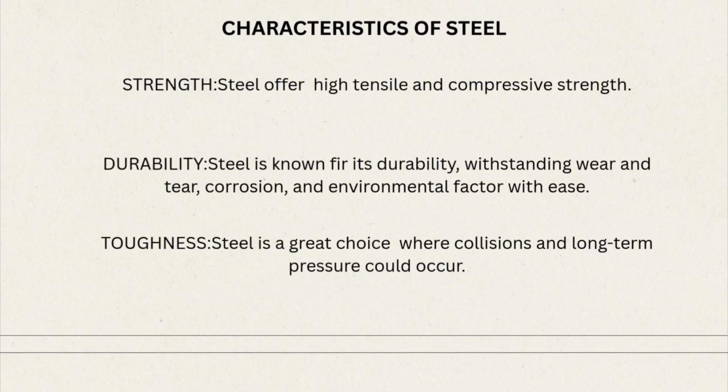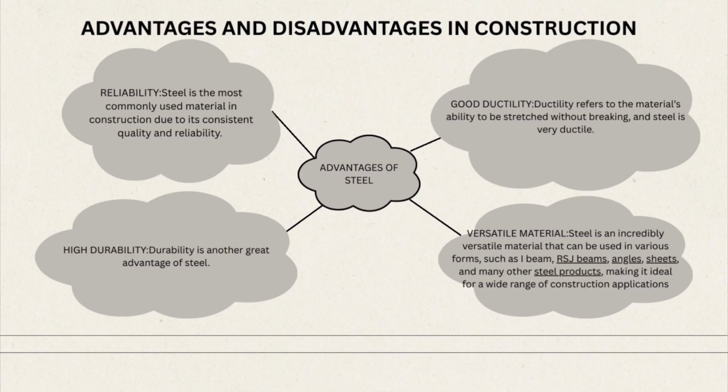For the characteristics of steel, first, strength. Steel offers high tensile and compressive strength. Durability: steel is known for its durability, withstanding wear and tear, corrosion, and environmental factors with ease. Lastly, toughness. Steel is a great choice where collision and long-term pressure could occur. We also know that there are advantages and disadvantages in construction when using steel.